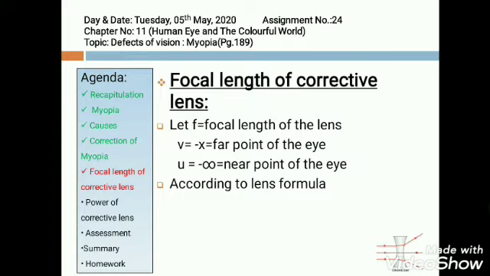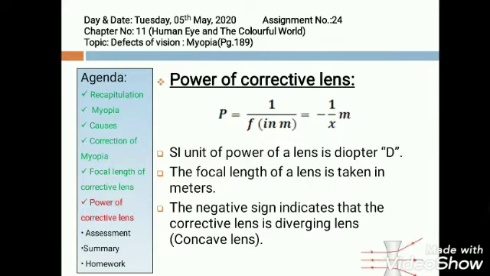So according to the lens formula, 1 by f is equal to 1 by v minus 1 by u. Putting the values of v and u, we get 1 by f is equal to 1 divided by minus x minus 1 divided by minus infinity. And after solving it, we find that f, the focal length of the corrective lens, comes out to be minus x. Minus represents that we have to use a concave lens. Now what will be the power of this corrective lens?